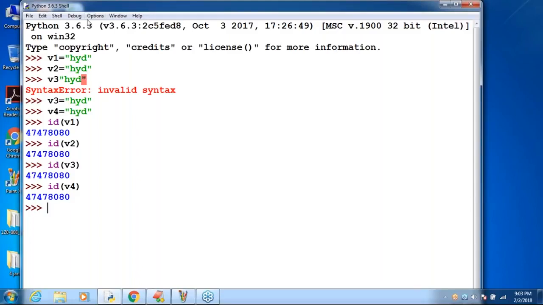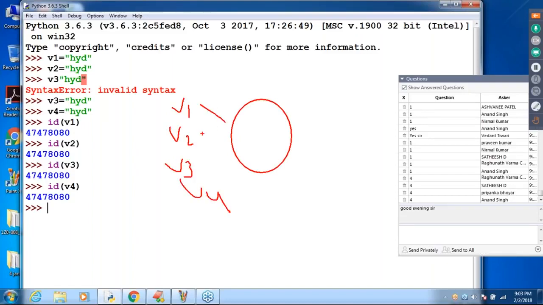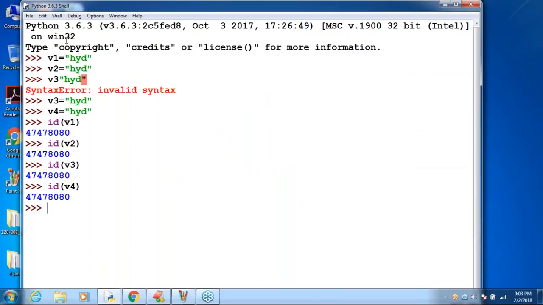But how many references are available? Four. All four references point to the same object or not? Yes, assume that this is the object. v1, v2, v3, v4 point to the same object. Suddenly, the v3 person wants to change his city name. If he wants to change the city name, observe that v3 is equal to WGL. Assume Warangal, right? The v3 person changed it.